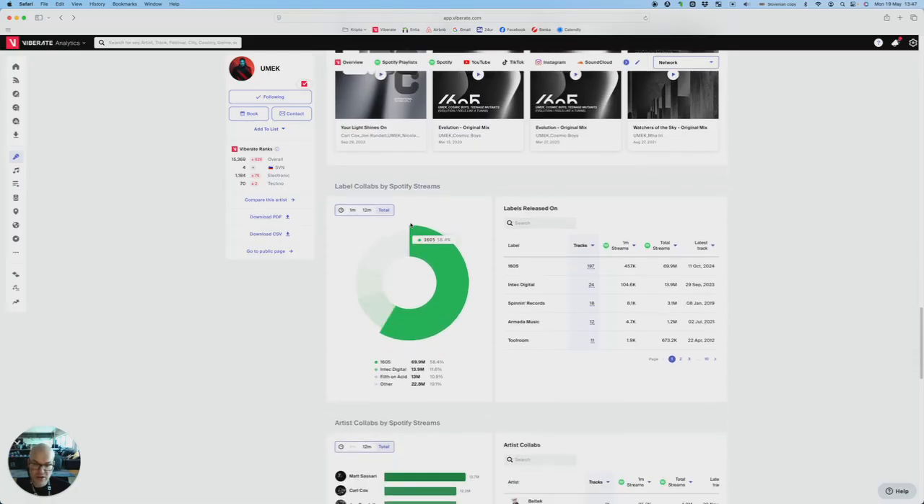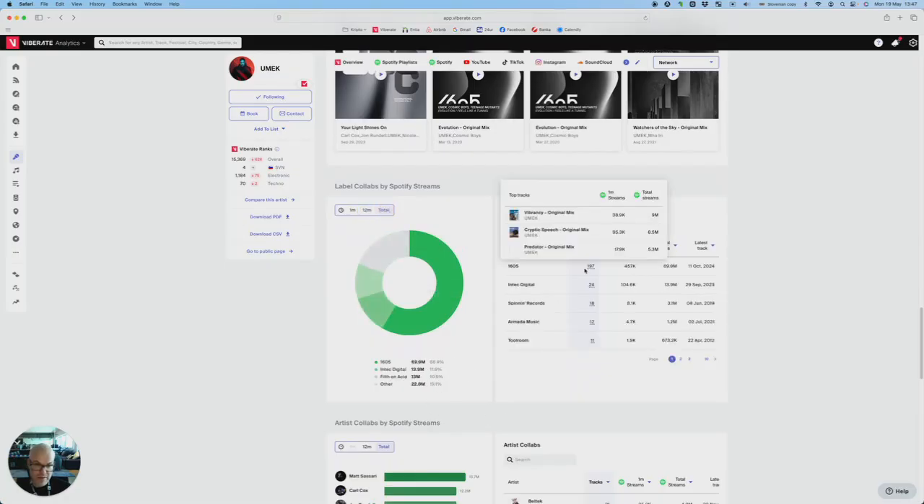And then you have label collaborations, last 12 months or total. And then you have the label list here. You have 10 pages of different labels, and you can rank them according to the number of tracks that were released. Of course, his home label 1605 has the biggest number of releases.